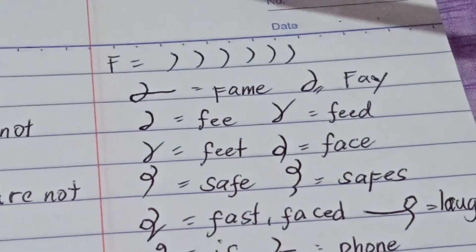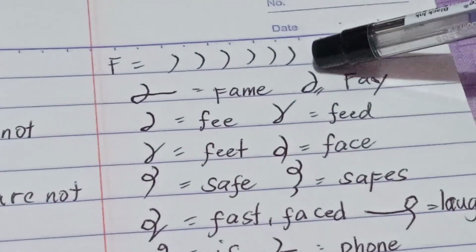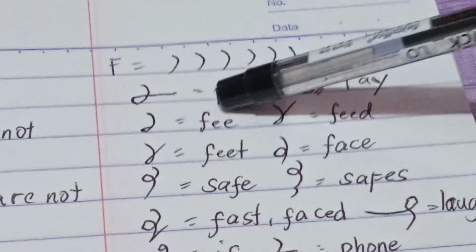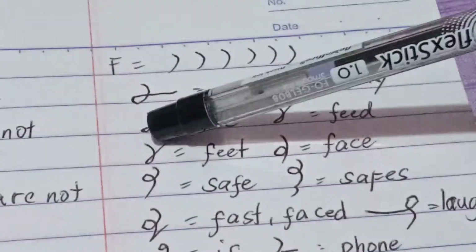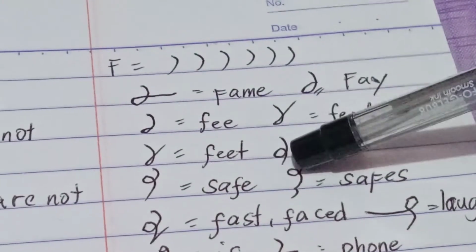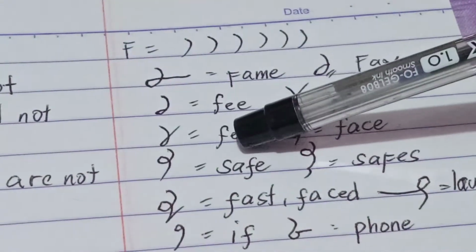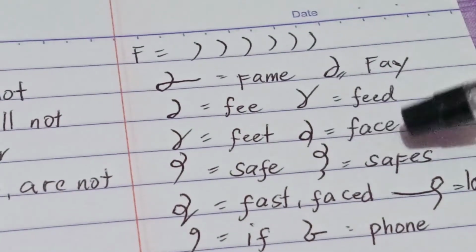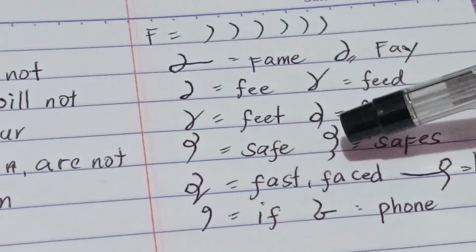Sabayan niyo po ako. So, this is F-A-M, fame. F-A, Faye. F-E, fee. F-E-D, feed. F-E-T, feet. F-A-S, face. S-A-F, safe. S-A-F-S, safes. F-A-S-T, fast or faced.